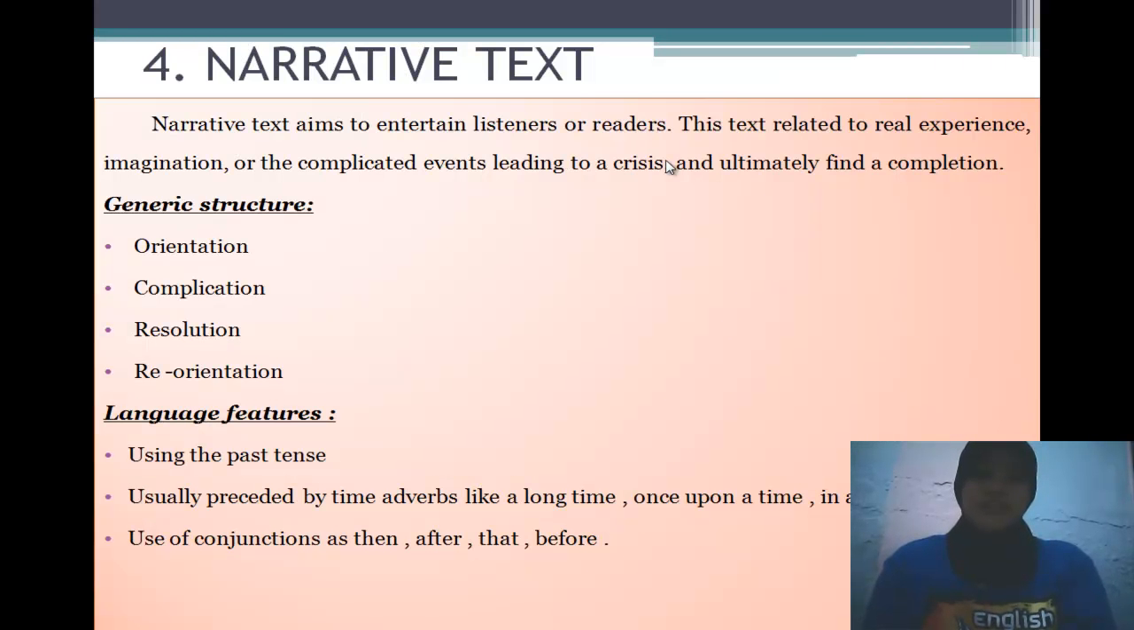And this is an example of the descriptive text. Next is narrative text. Narrative text aims to entertain listeners or readers. These texts relate to real experience, imagination, or the complicated events leading to a crisis and ultimately find a completion. Narrative text is a characteristic element of the conflict and resolution, and you can even find the conflict and its solution is more than one. And generic structure of the narrative text is orientation, complication, resolution, and reorientation.